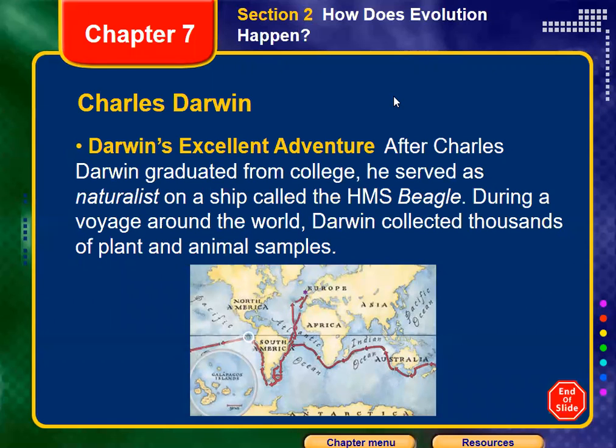After Charles Darwin graduated from college, he served as a naturalist. He got on a ship called HMS Beagle and started a very long trip around the world. The red arrows in the map represent the path of the ship.